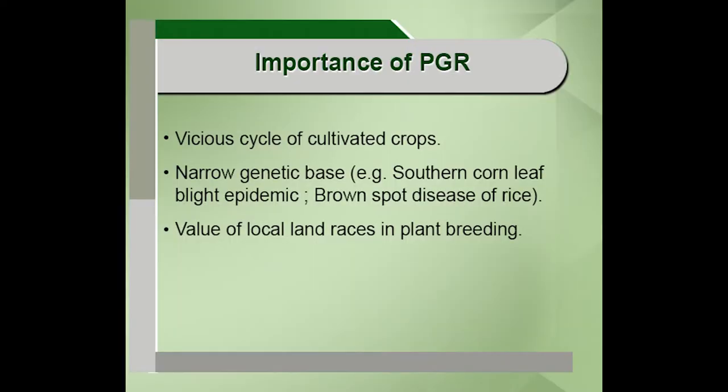Because the cultivated maize crop was vulnerable. It had a narrow genetic base. Because all the hybrid crops grown during that period had a particular cytoplasmic gene, and that particular cytoplasmic gene was vulnerable to a particular race of Helminthosporium maydis. This is the reason why the southern corn leaf blight epidemic occurred in the US in 1970.